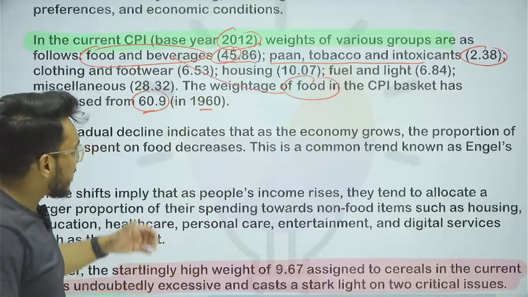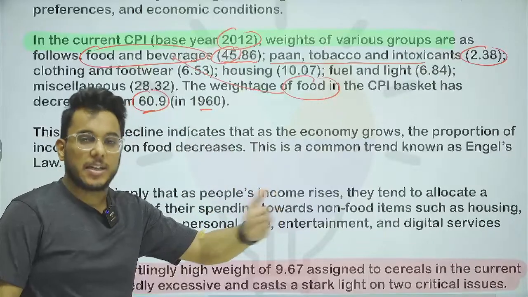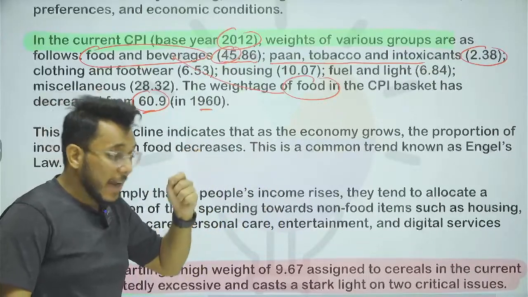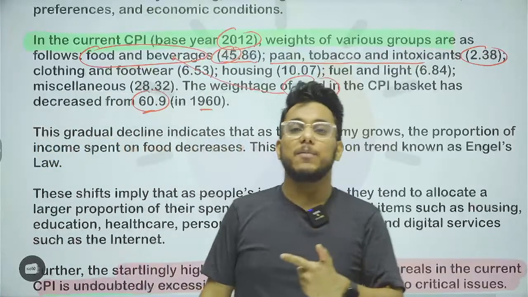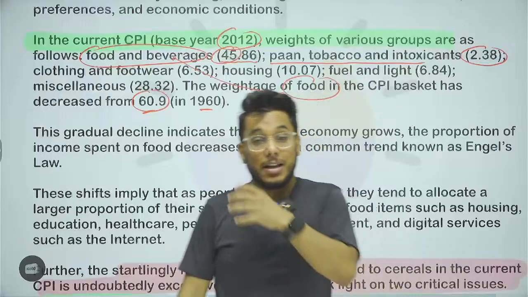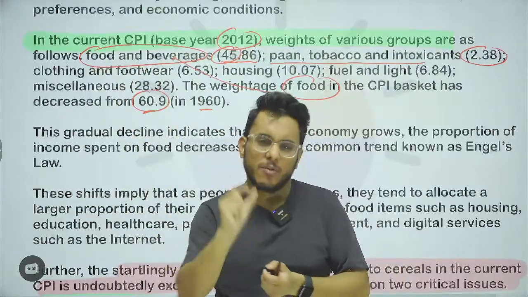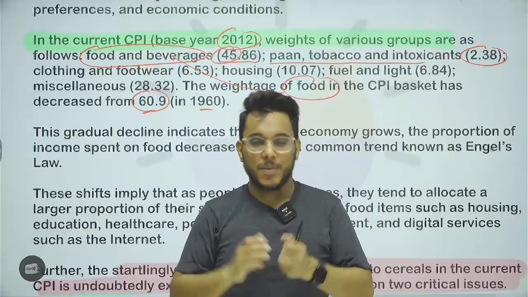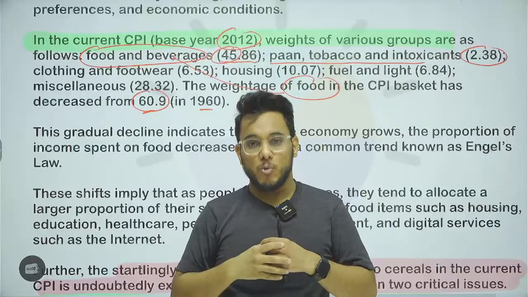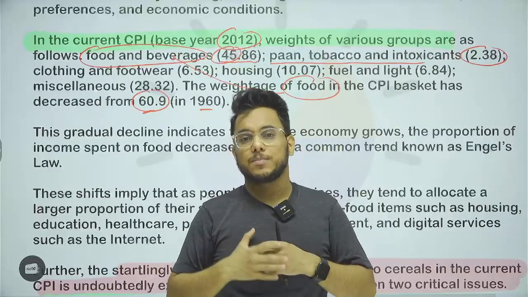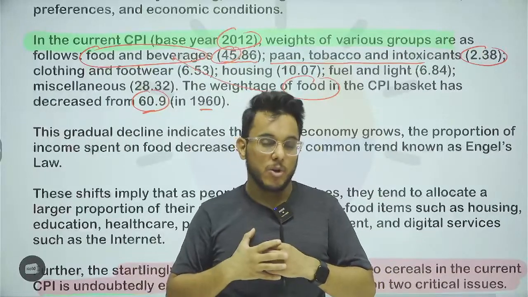So we have seen that from 1960 to 2012, income increased. As development came, less weightage has been given to food items. And guys, that will happen. As income increases, our expenditure on food as a part of our total income will decline. Let me give you a very simple example, you'll understand this. Suppose earlier I was earning 100 rupees and I was spending 10 rupees on food. So 10% of my income is going on food.